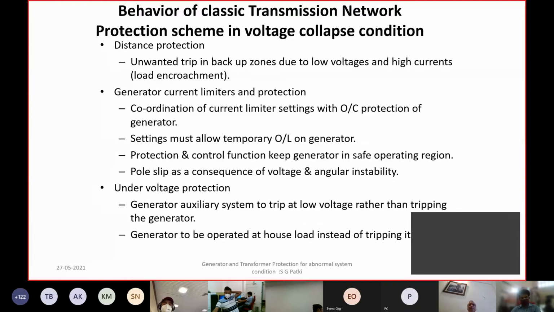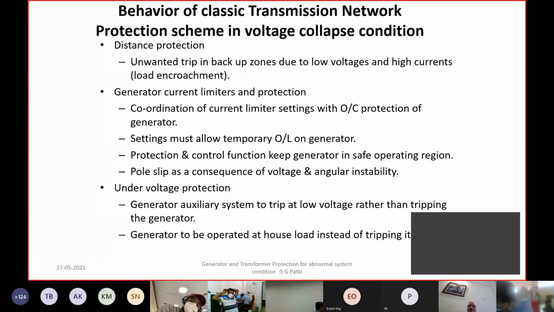Usually, unwanted tripping on the distance relay requires backup zone coordination of the lines as well as backup protection, which in the line protection is given by the zone 3 of the line protection, and this is further coordinated with the generator under impedance protection. So this coordination between generator protection and the transmission network protection becomes critical in such cases to avoid generator operation.